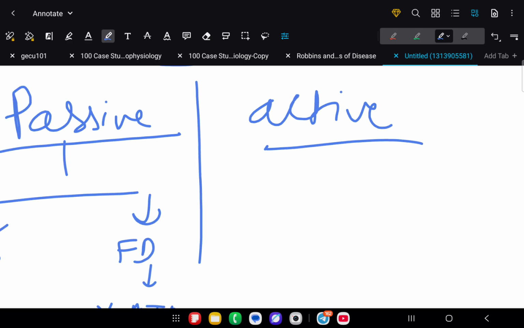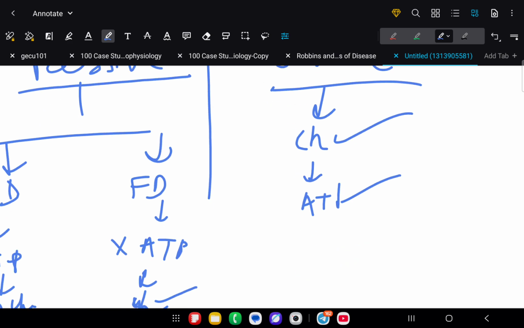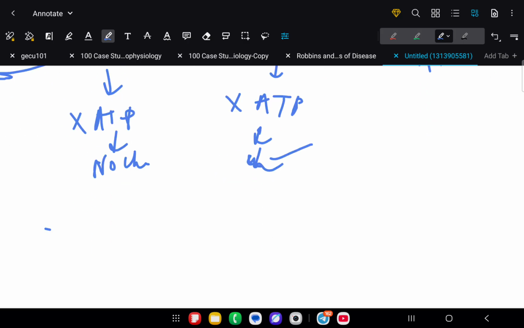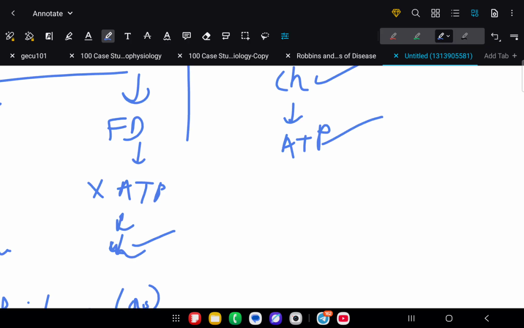Active includes many types, and we will talk about the examples, but it has channels and uses ATP. In passive transport, the concentration gradient goes from high to low. And active, why is it active, and why do we need active transporters?